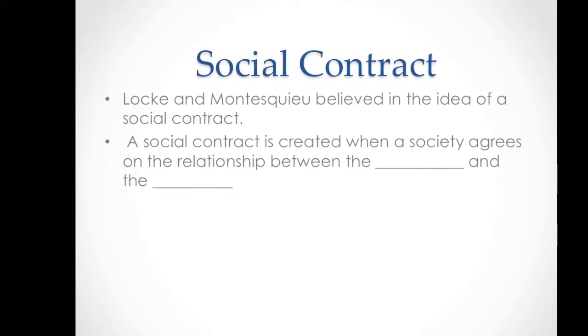So social contract, it's not an actual contract that you have to sign. It's a theory that Locke and Montesquieu believed in. Basically, a social contract is created when a society agrees on the relationship between the people and the government. So it is a relationship between the people and the government.